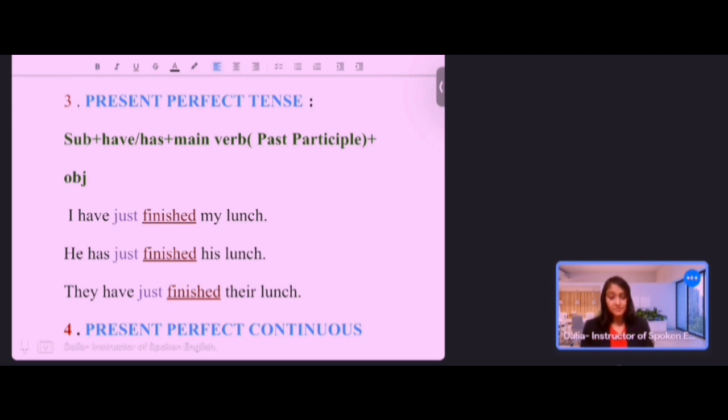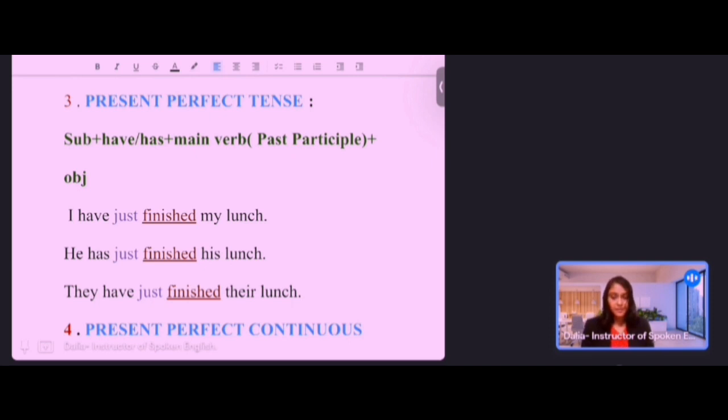I have noticed that many students are pretty confused about present perfect tense and simple past tense. So please listen to me carefully. It is definitely going to help you, and I'm going to clear your confusion. Present perfect means the action was completed in the past time, but the effect is still going on. But for simple past tense, the action or the event had already happened in the past time. It was over. No effect is there anymore.